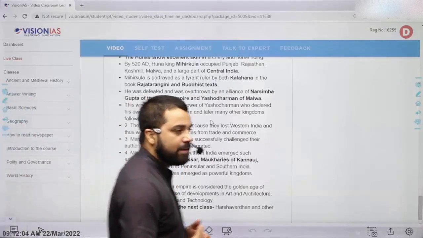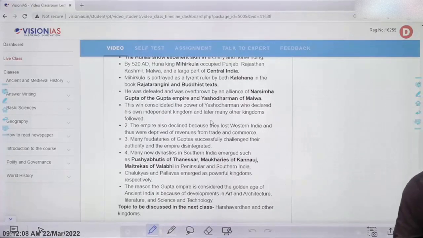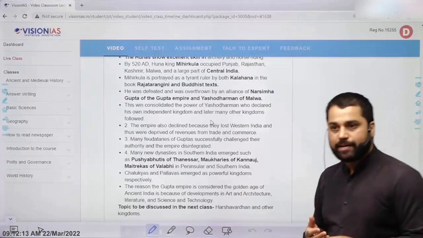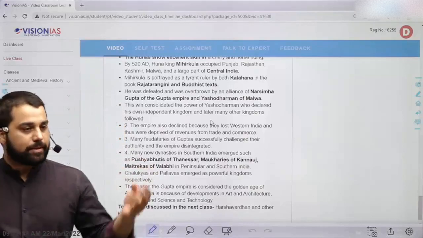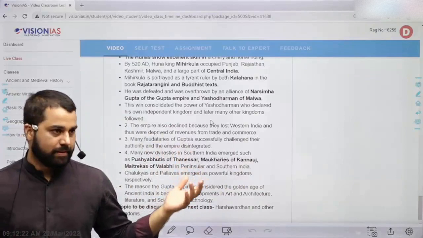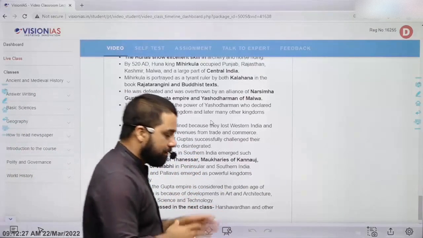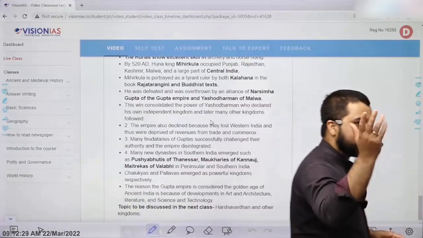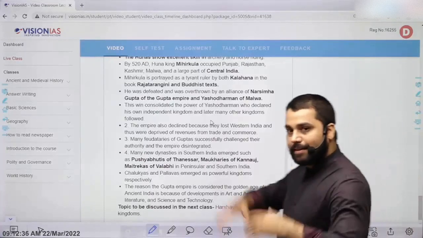Golden especially in the context of art and architecture, though frankly not that much architecture. They were not great builders per se, but they were great patrons of art and literature. We have found some Gupta temples, but they are not grand temples. Maybe they were once, but whatever remains, for example, there is a very famous Vishnu temple at Devgarh in Uttar Pradesh. They were worshippers of Vishnu.